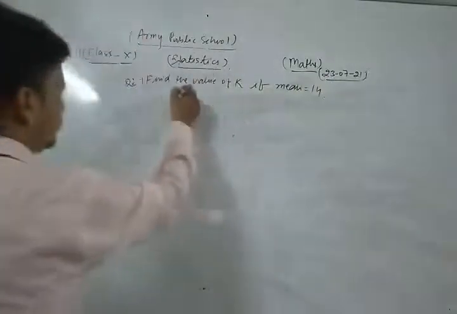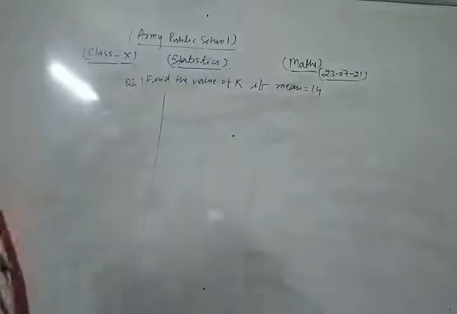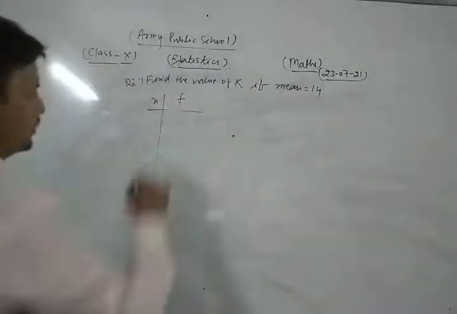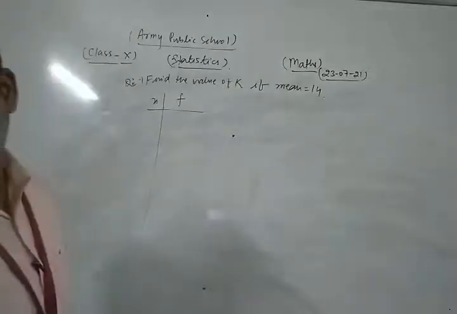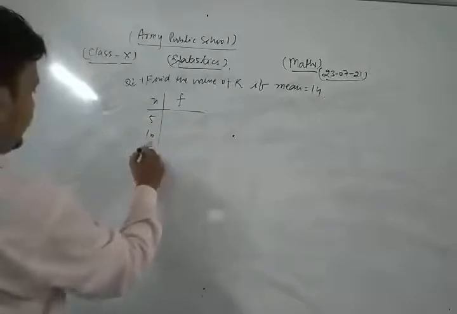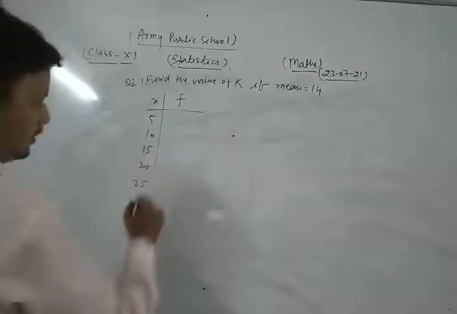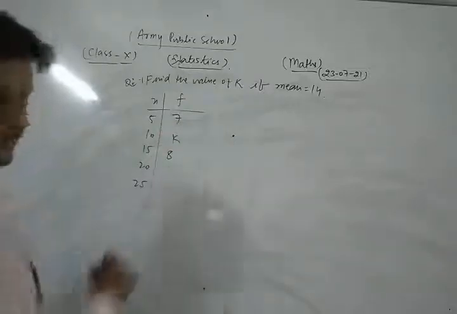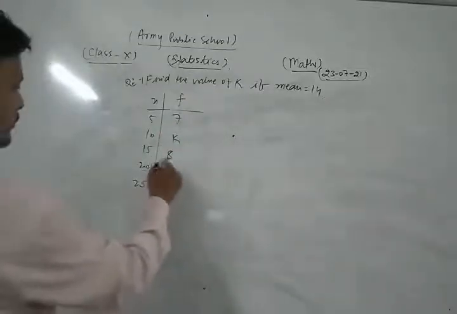Your data is x with their corresponding frequencies: x is 5, 10, 15, 20, 25, and the frequencies are 7, k, 8, 4, 5.